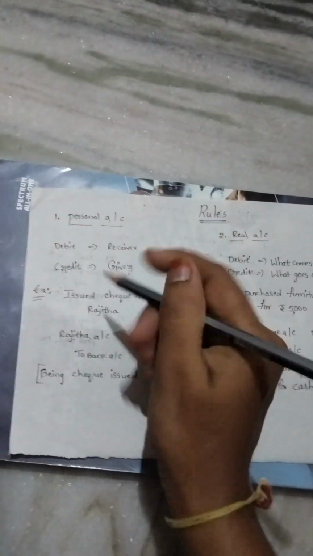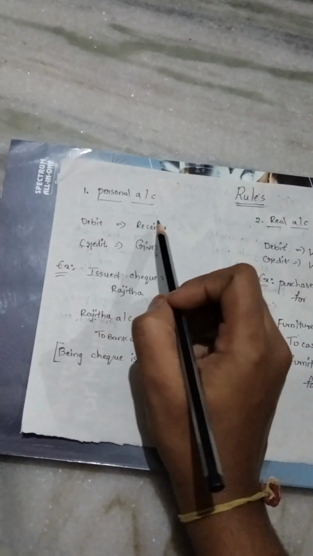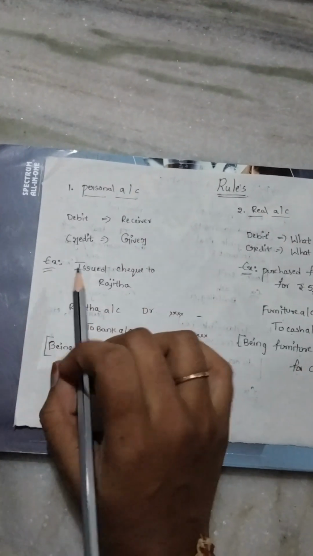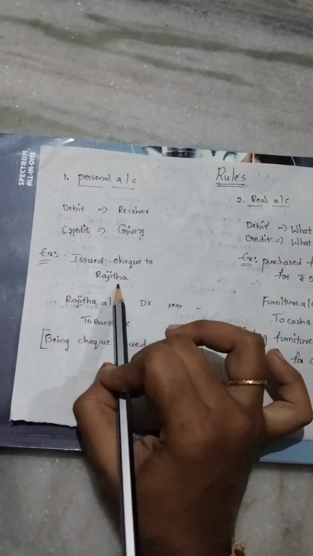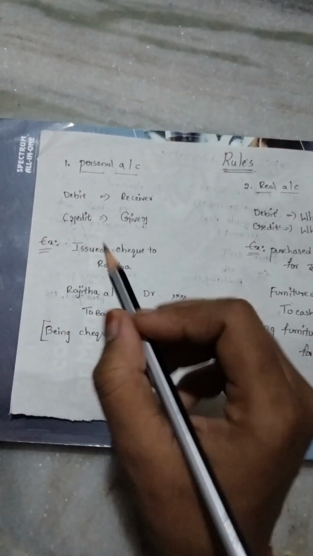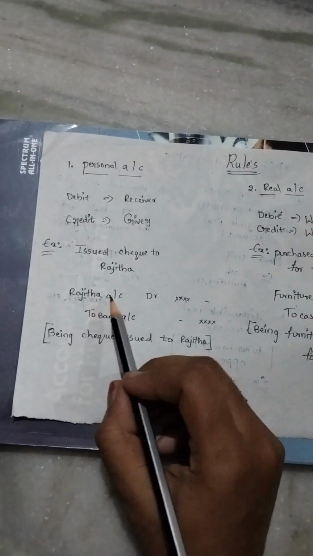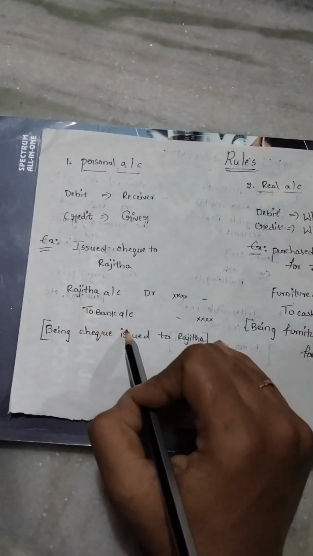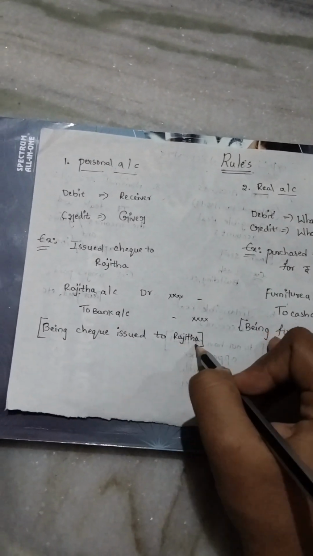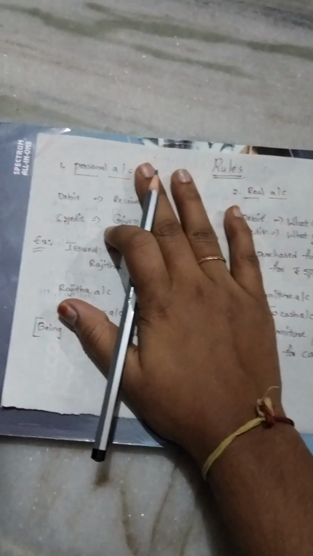So the first one is personal account. In personal account, debit the receiver, credit the giver. Let us see one example. Issue cheque to Rajita. It means what? The person is a receiver, so debit side. Rajita account debit to bank account. Being cheque issued to Rajita. This is the personal account.